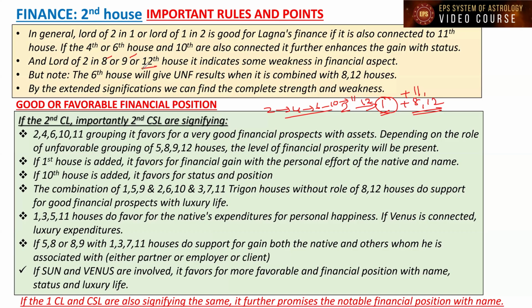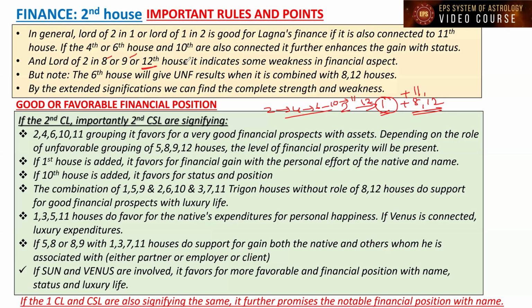And the 12th house is, in general, a loss causing or unfavorable house. In general, the 12th house is not good. But when combined with these houses, all of this is going to become more unfavorable to the second house matters. So lord of 2 in 8 or 9 or 12 indicates some weakness in financial aspect.